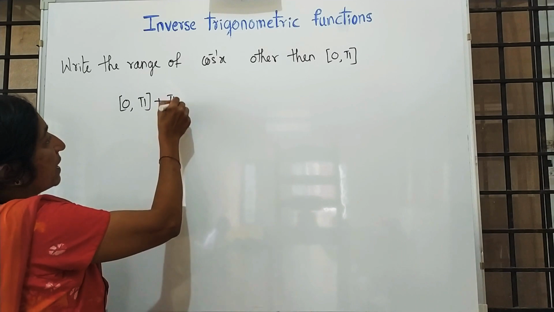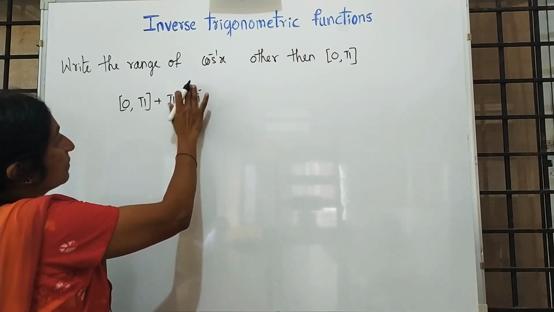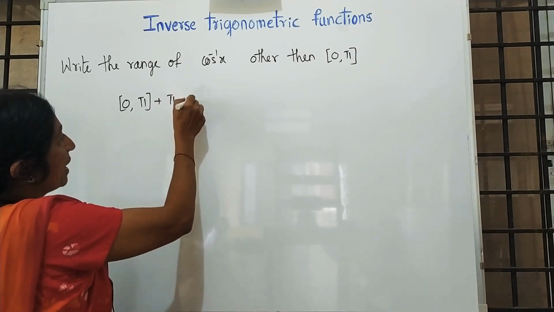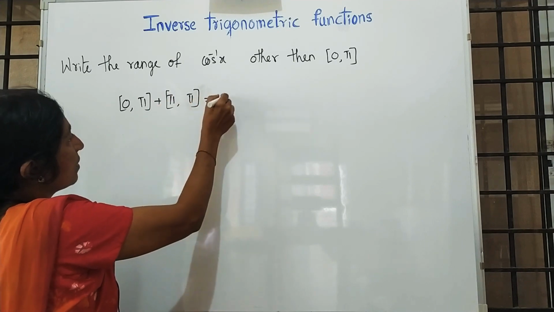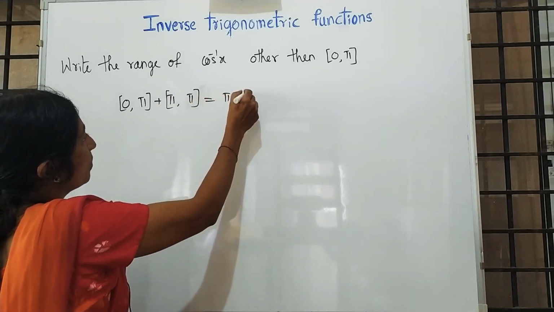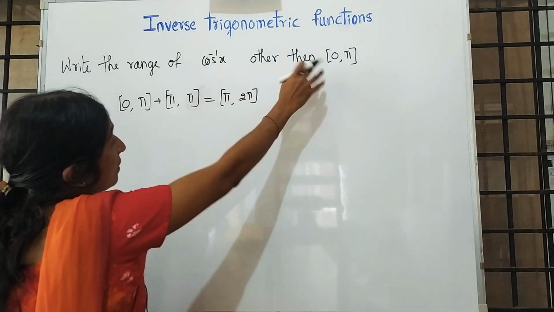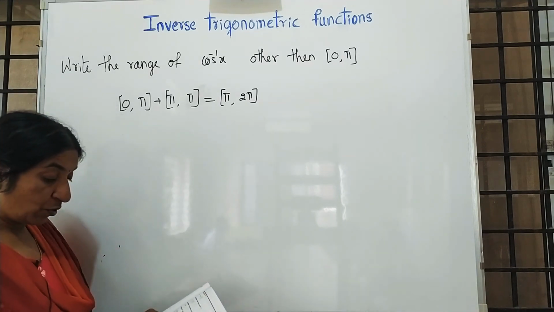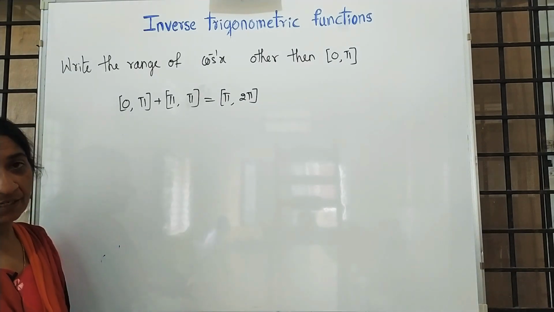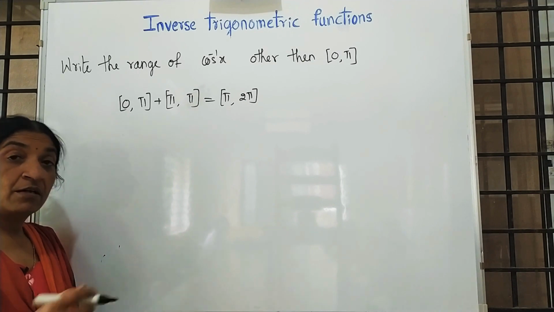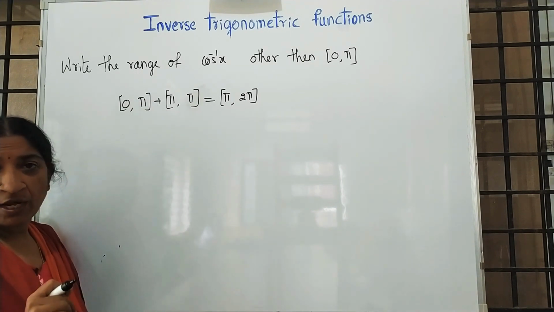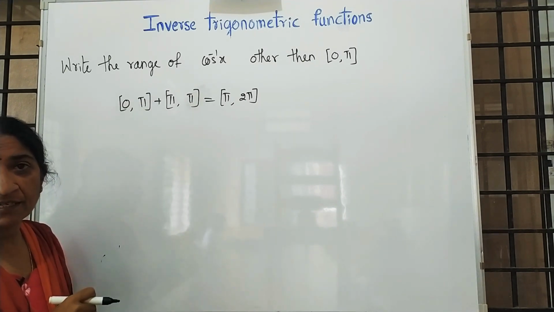I am adding pi to both the elements. So it is pi comma 2 pi. The other value other than 0 comma pi is pi comma 2 pi. Or you can subtract, or take another same amount to add. This is a 1 mark expected question.